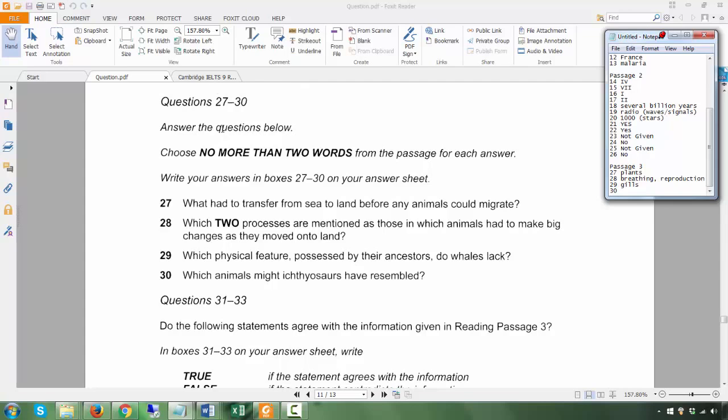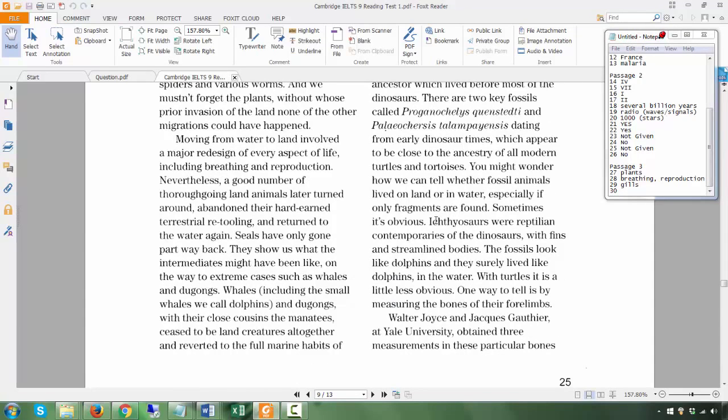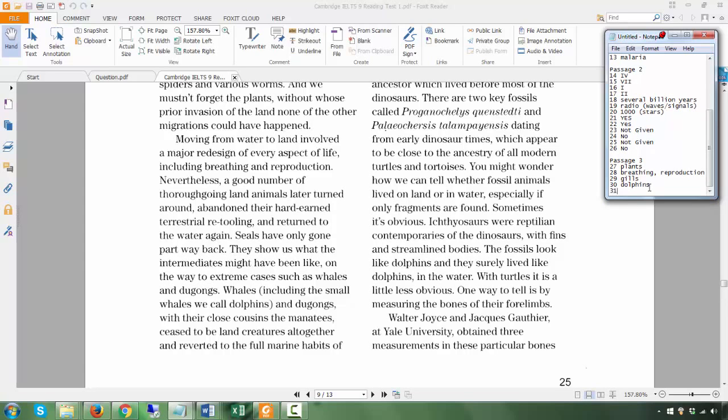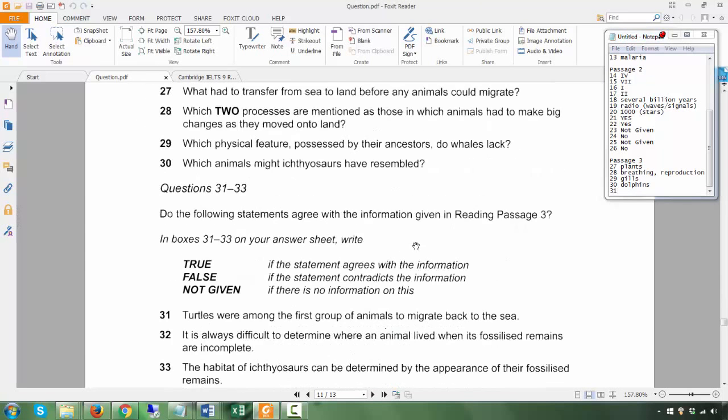Which animals might ichthyosaurs have resembled? Which animals? This is mentioned here. Were reptilian, the fossils look like. The question is which animals might they have resembled? So the fossils of these guys look like dolphins. Look like, resemble. Okay, synonyms. Now, as you can see, the answers to 27, 28, 29, 30 are in order. We go to the next one.